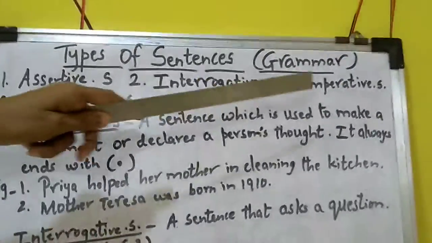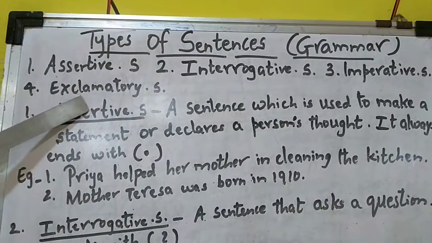For example, the girl is playing on the ground. So this is a simple sentence. I already told you the sentence begins with a capital letter and ends with a full stop. So this is all about sentences. Now, in today's step-by-step lesson number 2, we are going to learn types of sentences. There are 4 types of sentences that you are going to learn in this standard. So what are those types? Assertive sentences, interrogative sentences, imperative sentences and exclamative sentences.